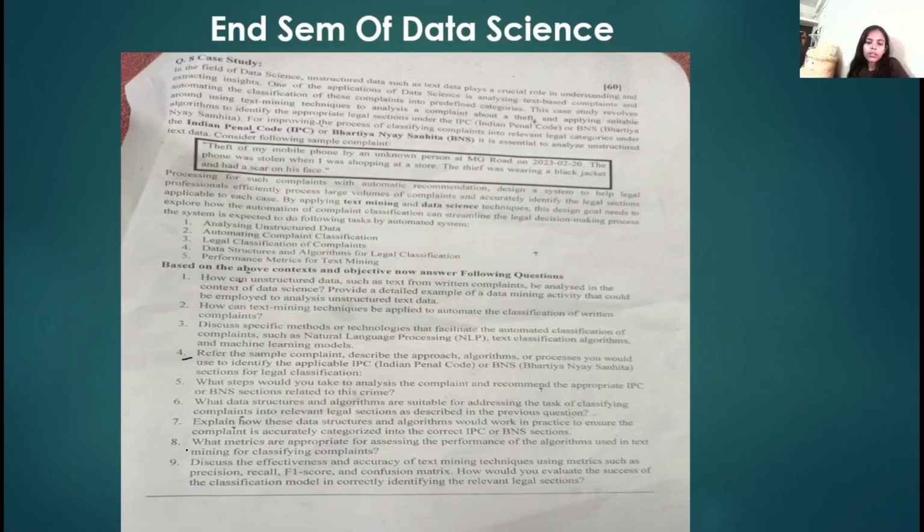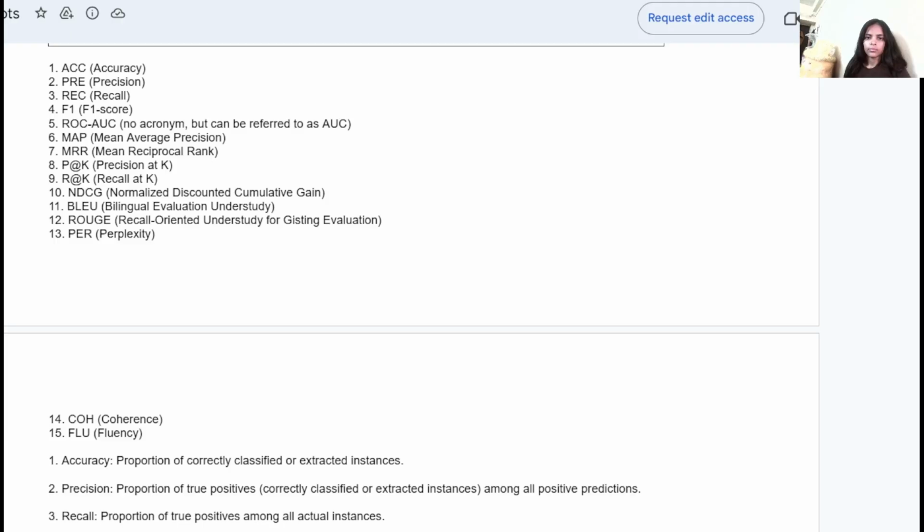Now our next question is question number 8, where we will discuss what metrics are appropriate for assessing the performance of algorithms used in text mining for classifying complaints. Now this is our question number 8. Here the metrics which are used in text mining for classifying complaints are the following: accuracy, precision, recall, F1 score, ROC and AUC, MAP, MRR, P at K, R at K, and NDCG, normalized discounted cumulative gain, BLEU bilingual evaluation understudy, ROUGE recall oriented understudy for gisting evaluation, perplexity.